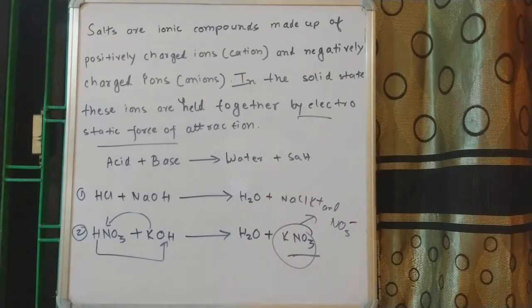But since we are talking about a reaction between strong acid and weak base, the resulting salt will be of slightly acidic nature. Since it is the product of strong acid and weak base, the resulting salt will be of slightly acidic character.